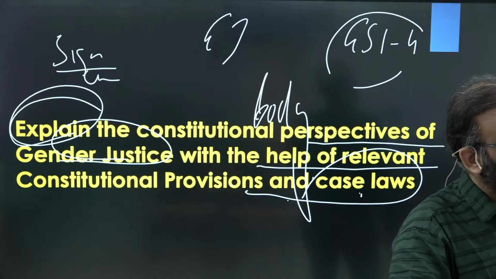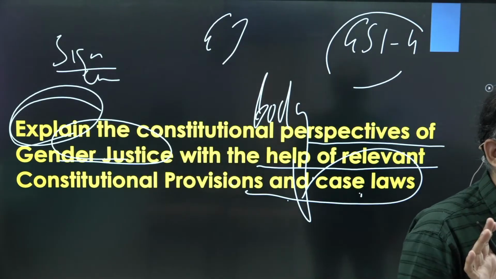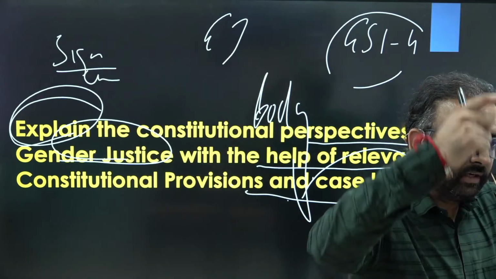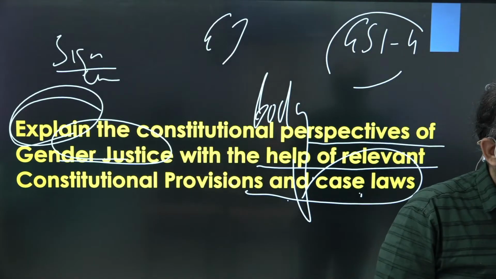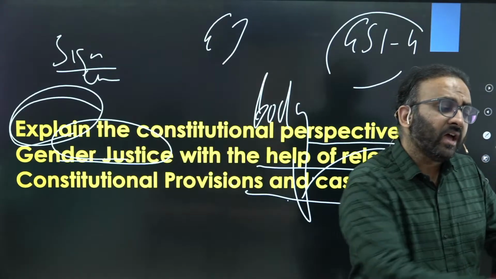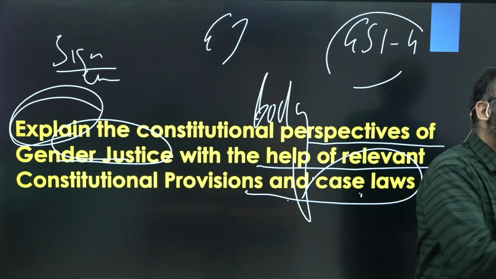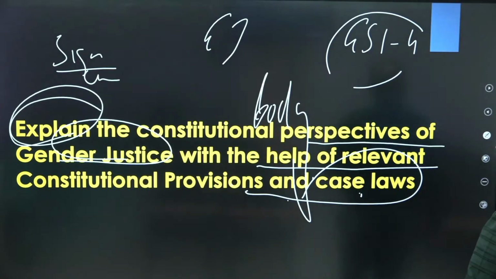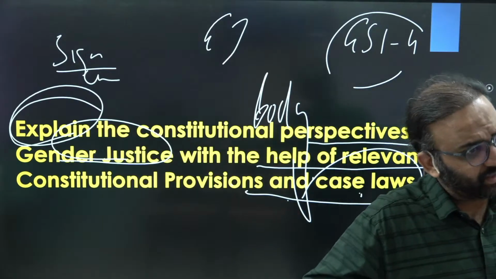Except in the ethics paper, it has categorically mentioned that it is the ethics paper. Otherwise, in GS paper 1 to 3, nowhere is it mentioned. It has just listed out the topics, right? That's why you will find an IR question in GS paper 1, or a poverty question in GS paper 1, an underdevelopment question in GS paper 1. You get the point? And sometimes geography questions in paper 3.